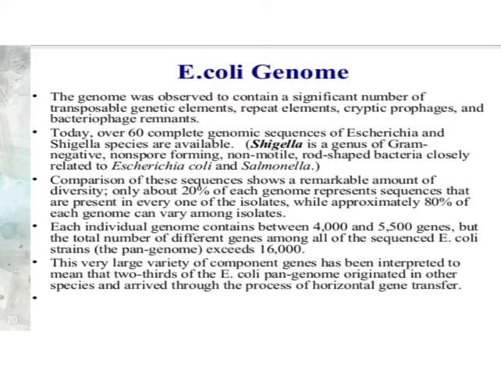This very large variety of genes means that two-thirds of the E. coli pan genome originated in other species and arrived through the process of horizontal gene transfer.